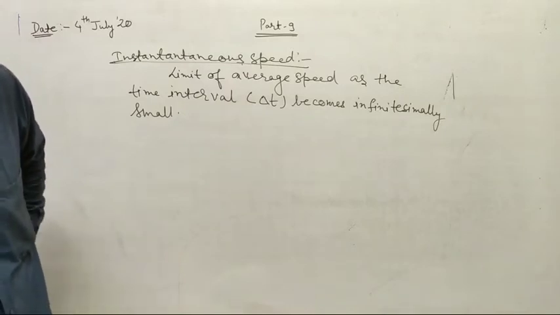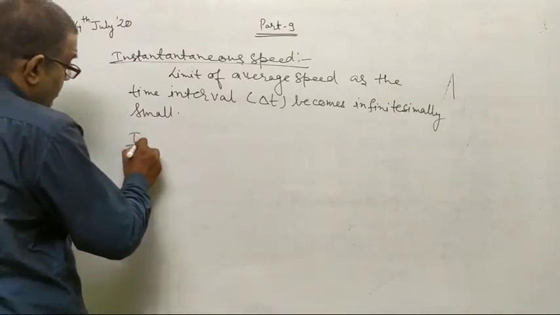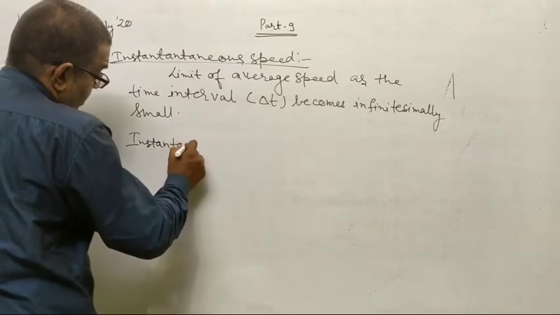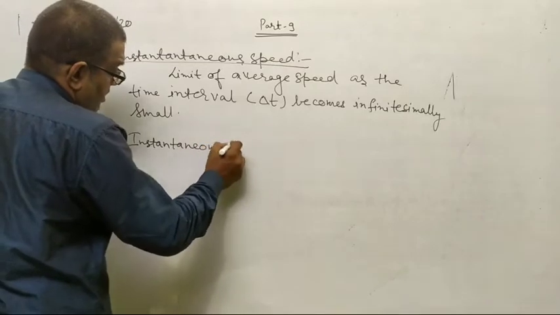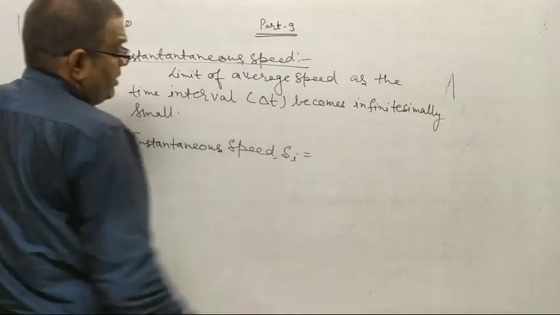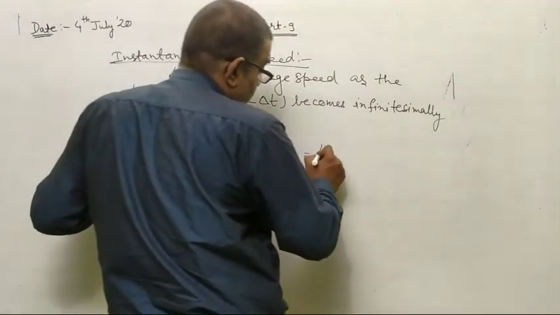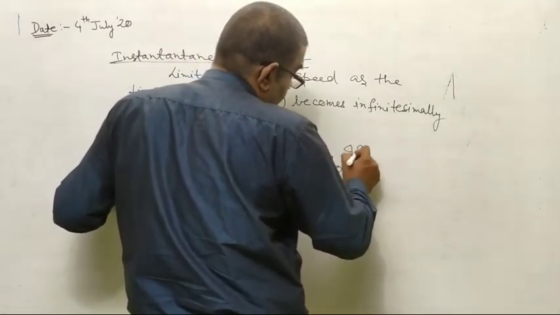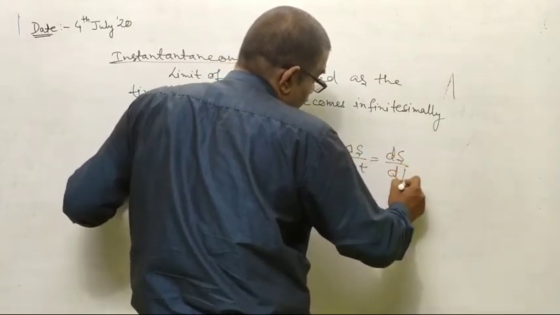The same thing is that instantaneous speed is given as limit delta t tends to 0, delta s upon delta t, or you can say ds upon dt.